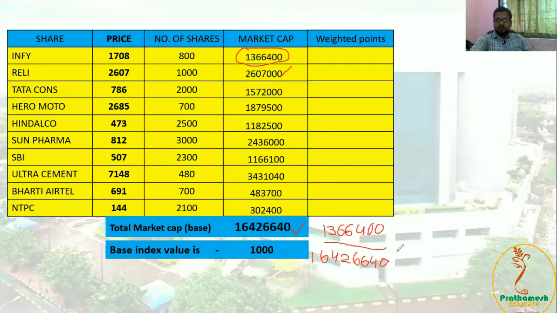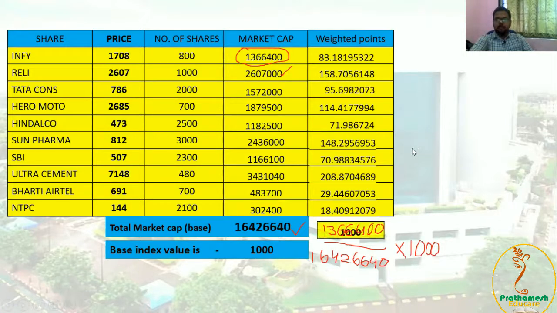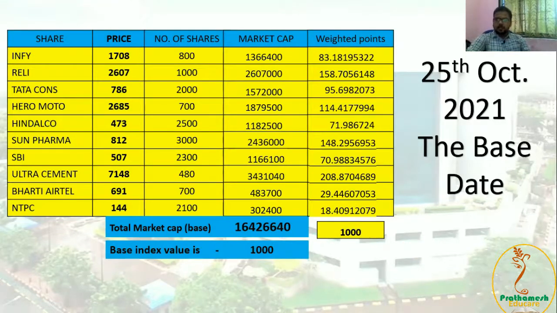And weighted points, that means we have to multiply 1000 to it. We'll get weighted points. For each and every company, we'll get the weighted points, and whole of the weighted points, you can see it will be 1000 as you have decided earlier. On the base day, the value of market will be 1000 points.